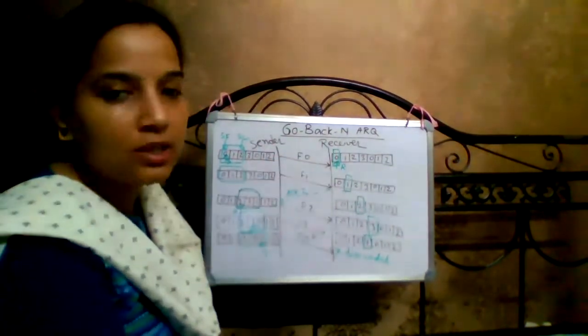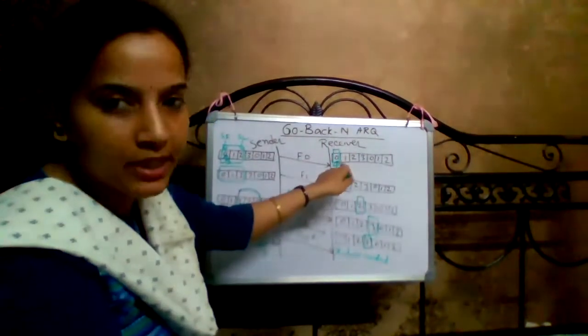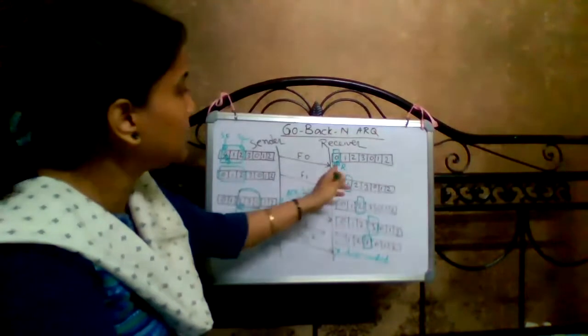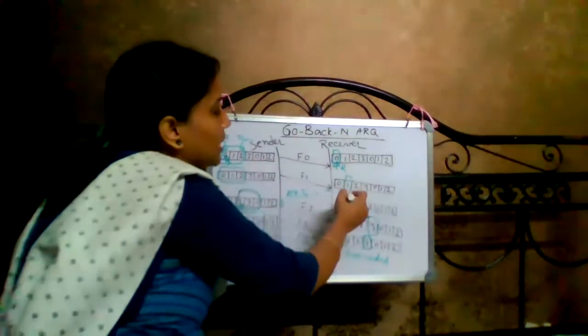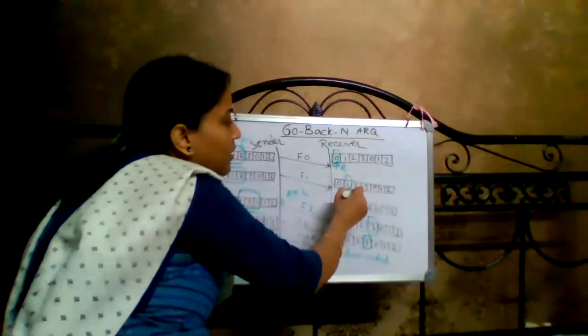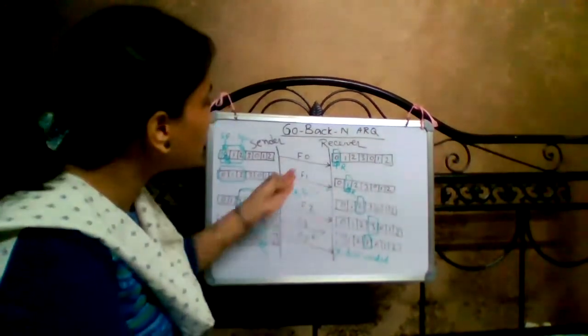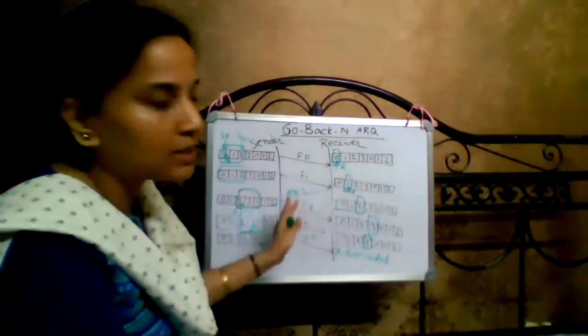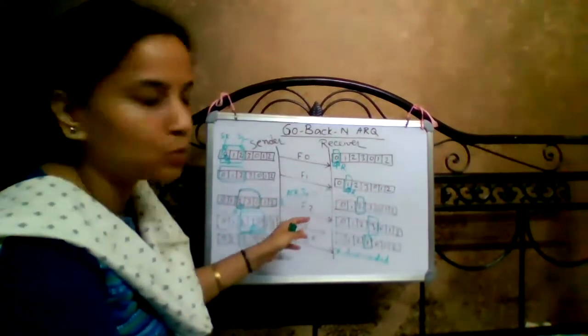So frame 0 is accepted, and then R slides to 1. Now the second frame is also received by the receiver, and in the meantime the receiver sends the acknowledgement SEK2.